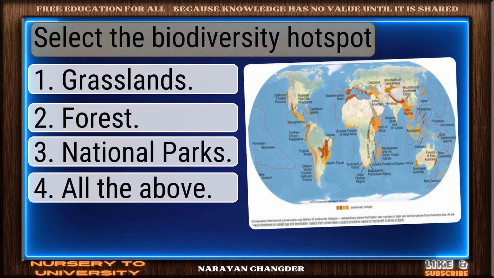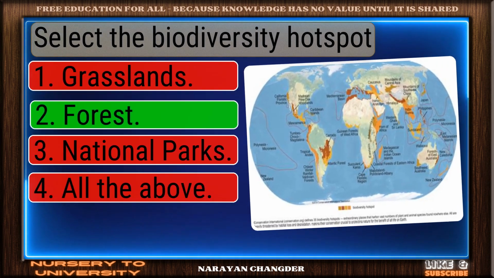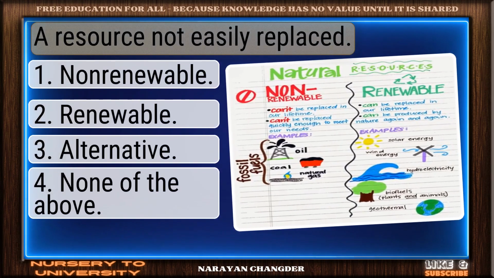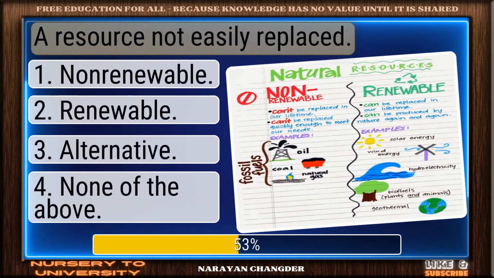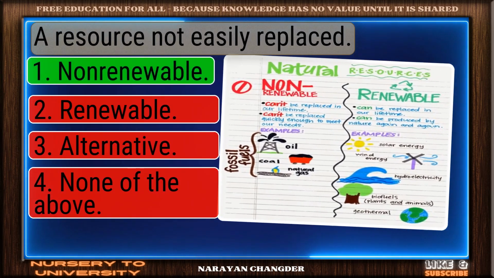Select the biodiversity hotspot. Good job. Forest works well. A resource not easily replaced. Sharp thinking. Non-renewable is right.